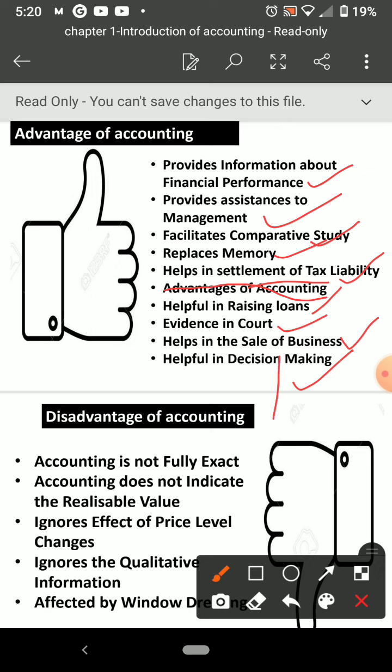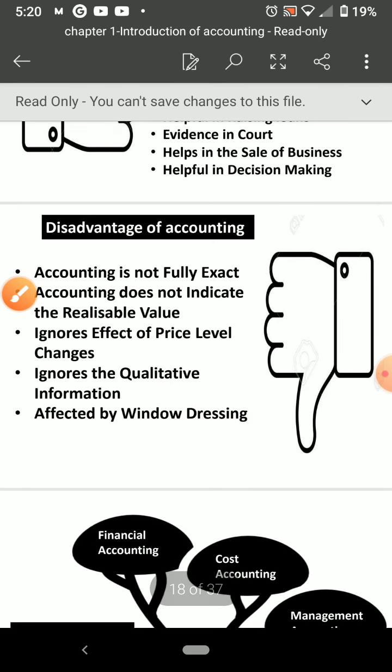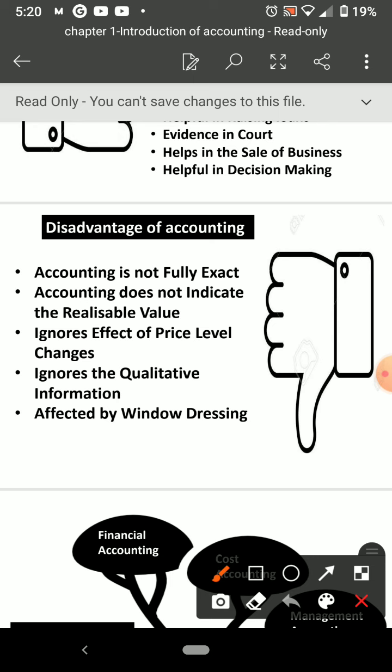Okay, now disadvantages of accounting. So what are the disadvantages of accounting? Accounting is not fully exact. Yes, accounting sometimes we may not record correct things. Suppose people may give money afterwards. So after receiving only we will record, but there may be chance for bad debts and all. So that will not give you an exact picture about the business.